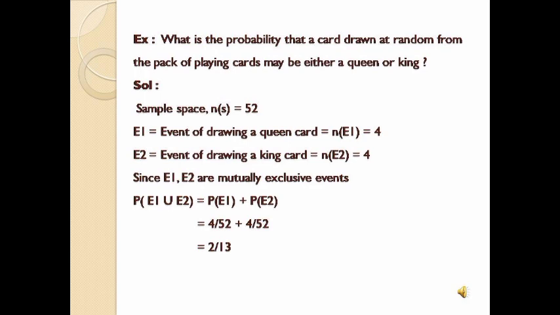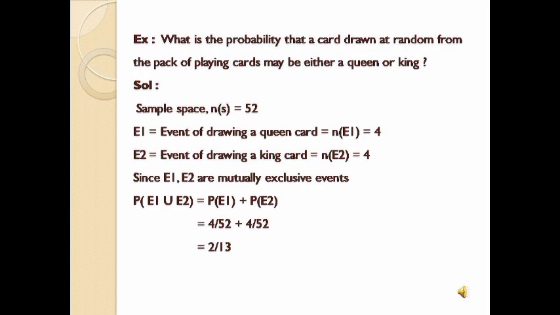So first, let us see the question: what is the probability that a card drawn at random from a pack of playing cards? So we know that the total number of playing cards is 52. So the sample space n(S) is equal to 52. So now what do we have to find? We have to find the probability of getting either a queen or king.